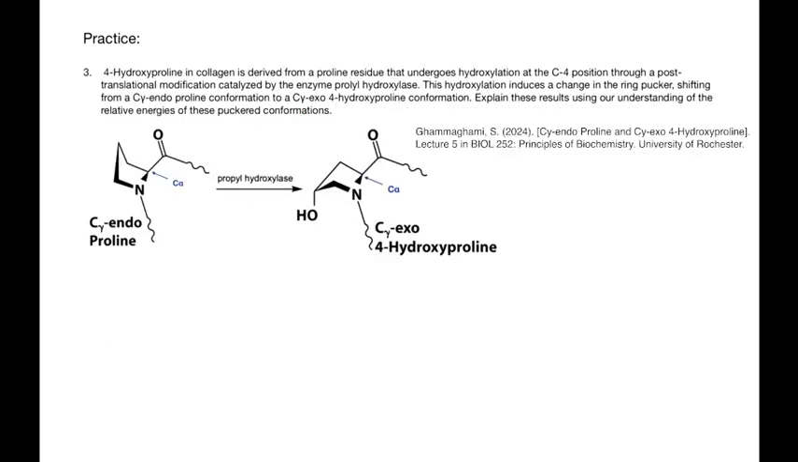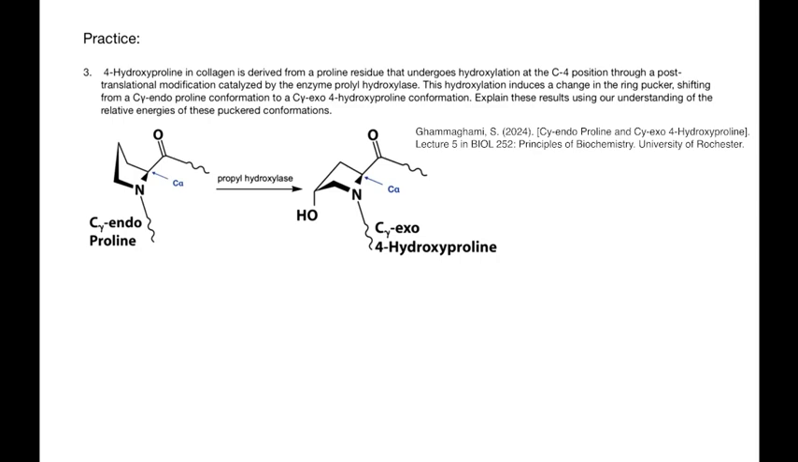Finally, let's move on to the last question. 4-hydroxyproline in collagen is derived from a proline residue that undergoes hydroxylation at the C4 position through a post-translational modification catalyzed by the enzyme prolyl hydroxylase. This hydroxylation induces a change in the ring pucker, shifting from a C-gamma endo proline conformation to a C-gamma exo 4-hydroxyproline conformation. Explain these results using our understanding of the relative energies of these puckered conformations. Feel free to pause the video and try this problem on your own first.